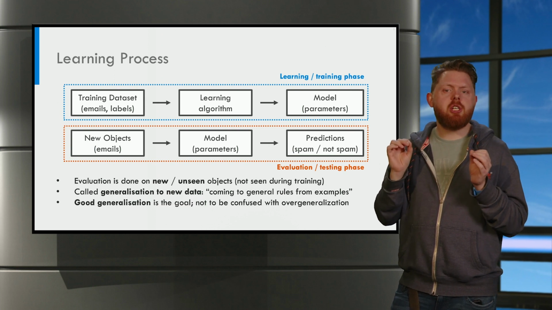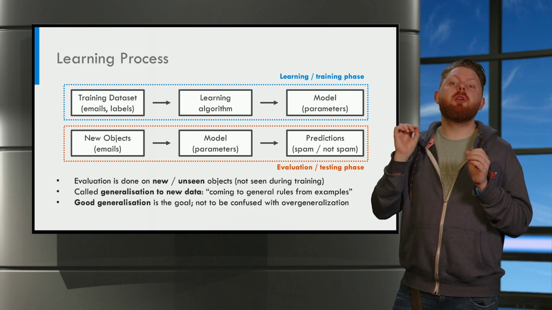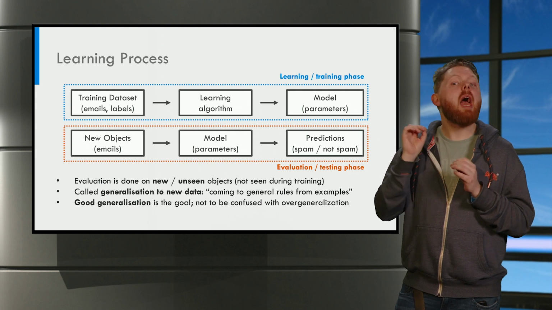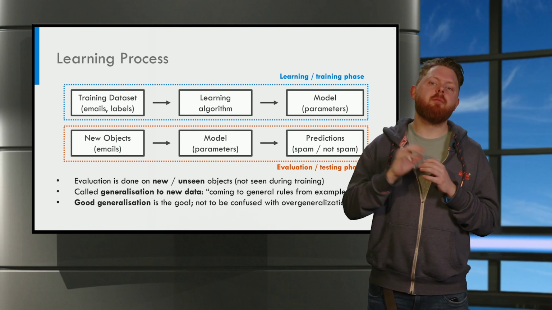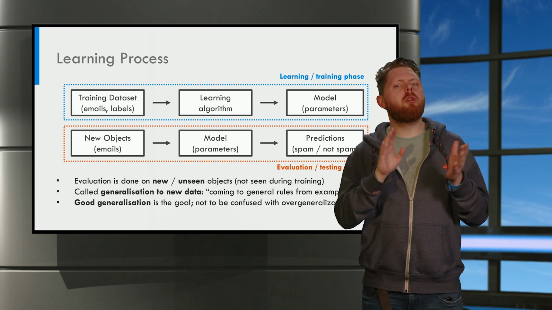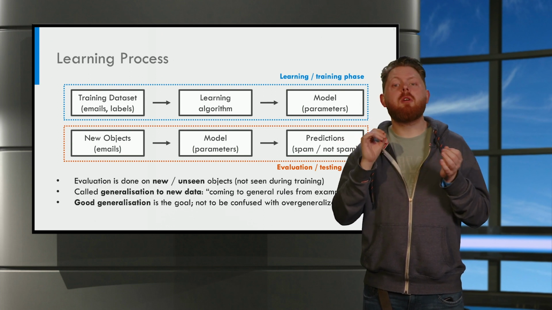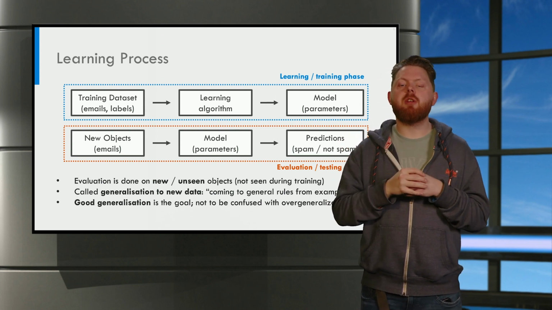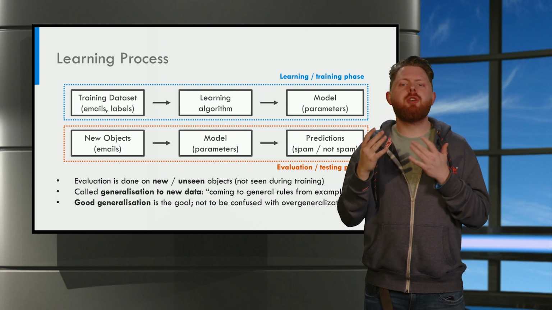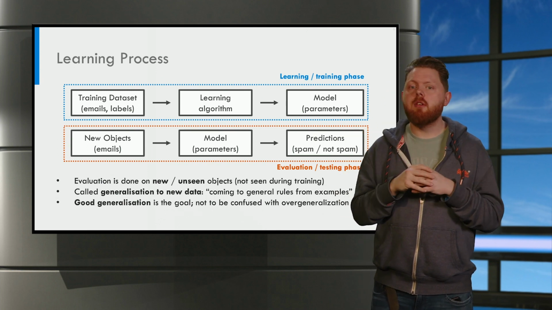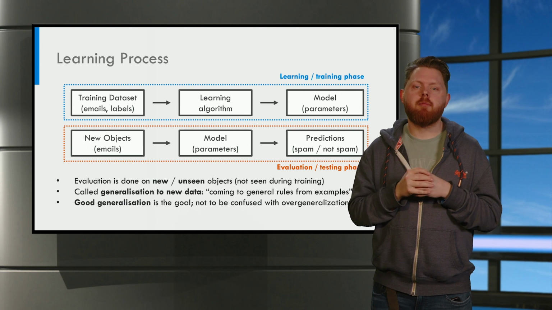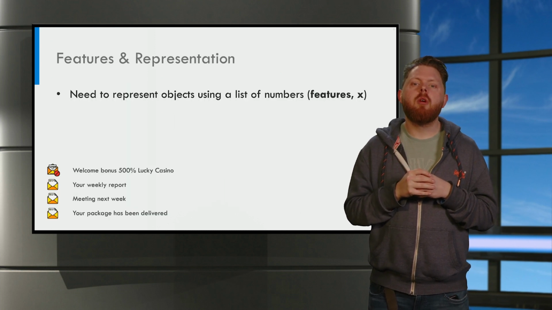Good generalization, that is the ultimate goal of machine learning, and it is a positive thing. Do not confuse this concept with the concept of overgeneralization, which is usually associated with negative things like discrimination.